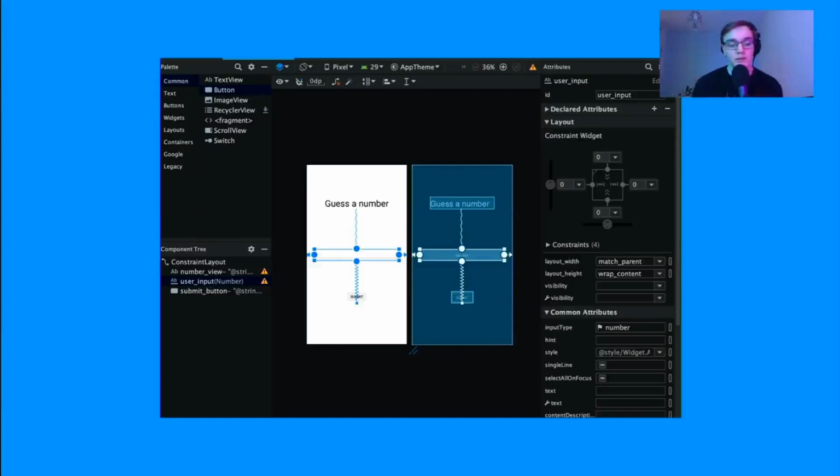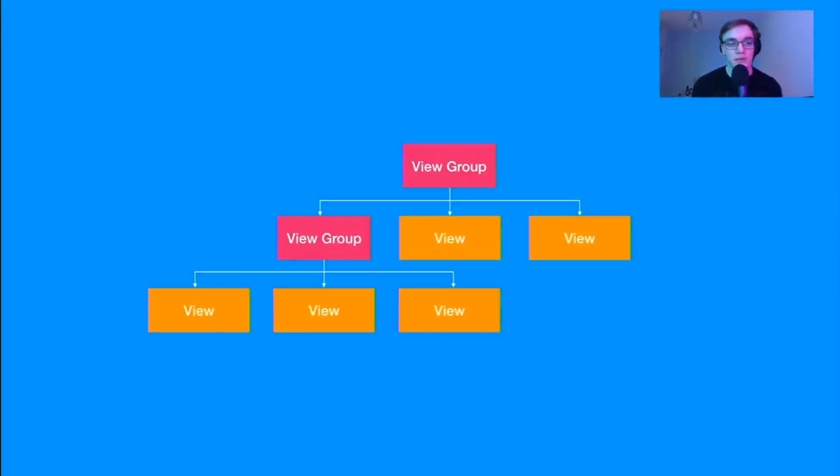The UI is made up of all sorts of things, and even if you want to just drag and drop stuff, it can still get pretty confusing. So I've created this wonderful diagram to hopefully explain what's going on. We've got views and we've got view groups. A view is a single component on the UI. This could be text, a label, a button, images, etc. Just a single component, right?